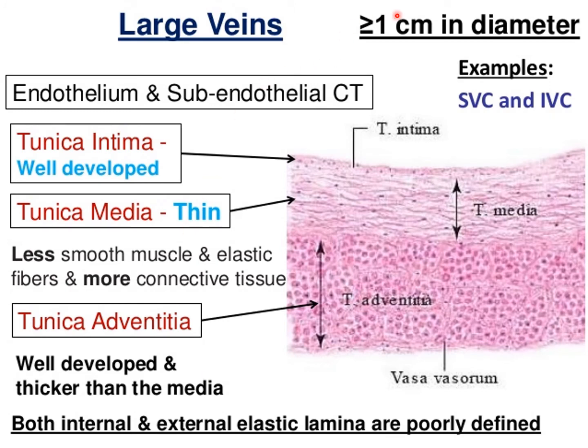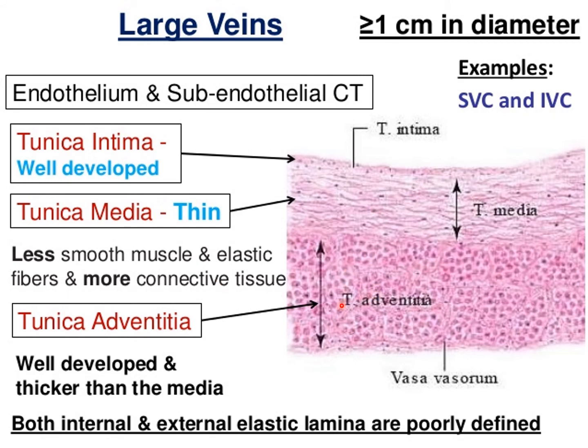So large veins, more than 1 cm in diameter, for example the superior vena cava and inferior vena cava. Endothelium and subendothelial connective tissue are present. Tunica intima is well developed. Tunica media is thin compared to tunica intima, with less smooth muscle and elastic fibers and more connective tissue.